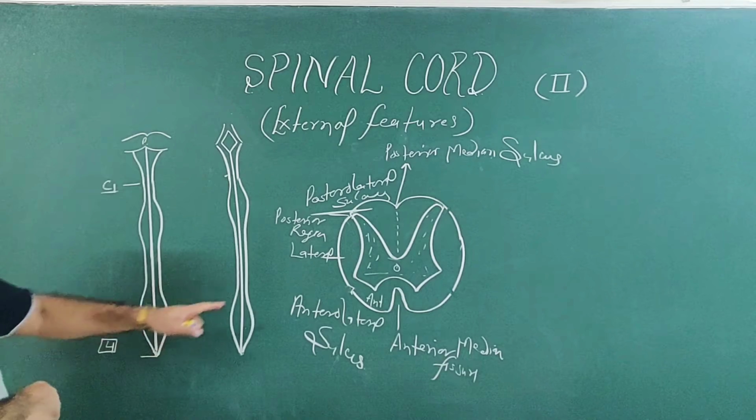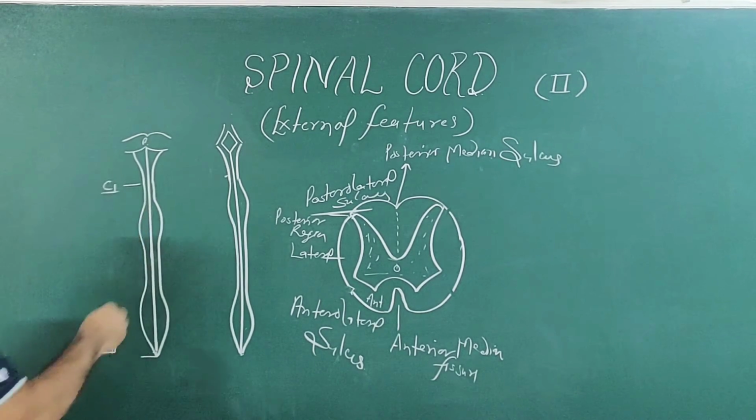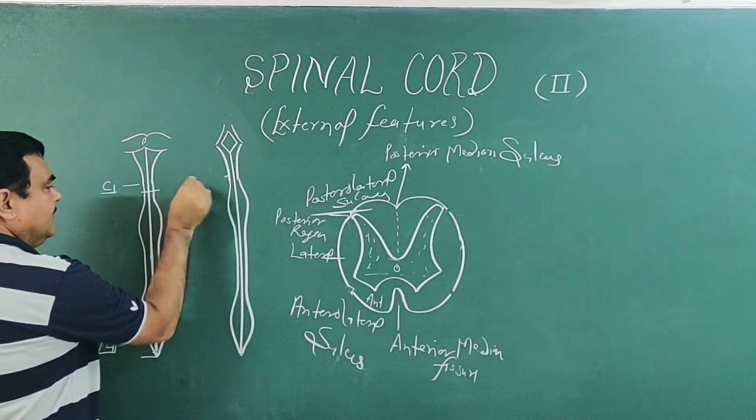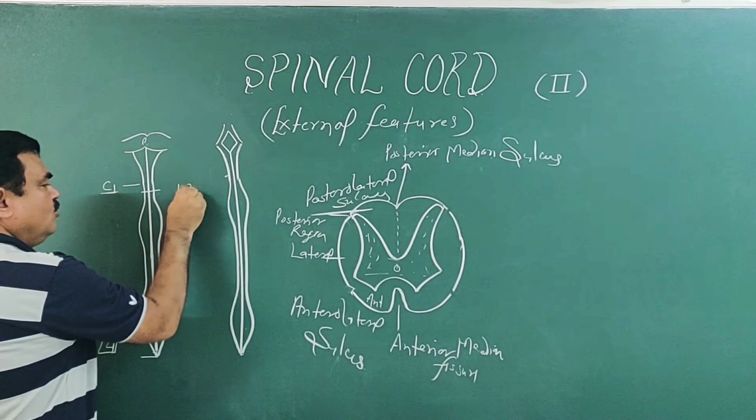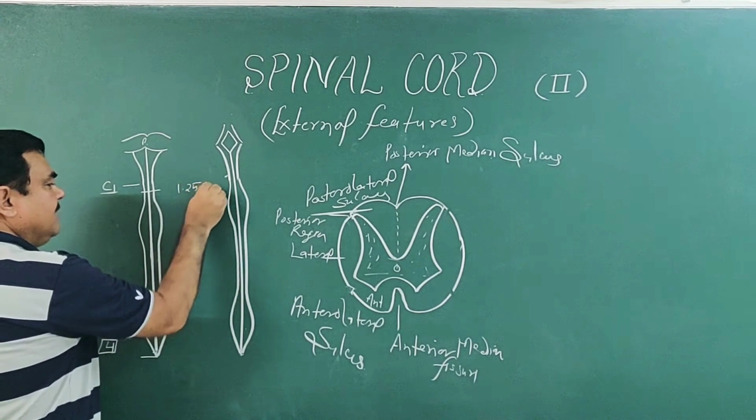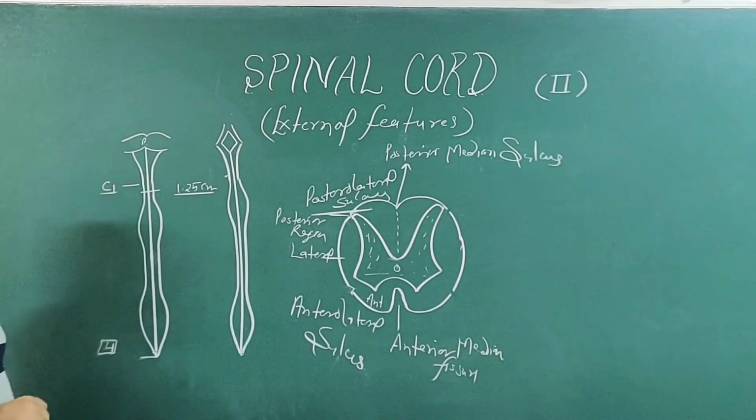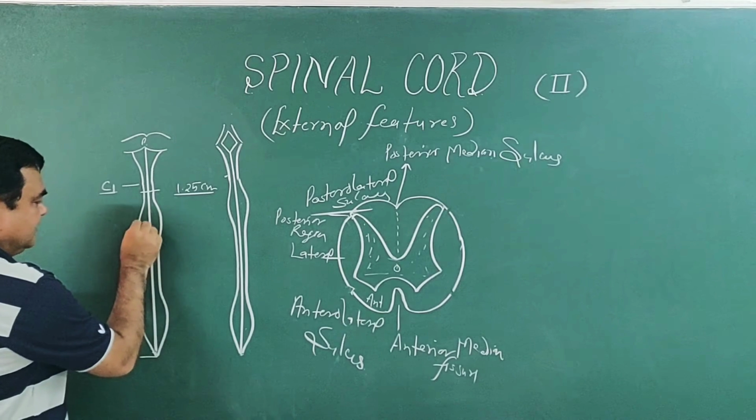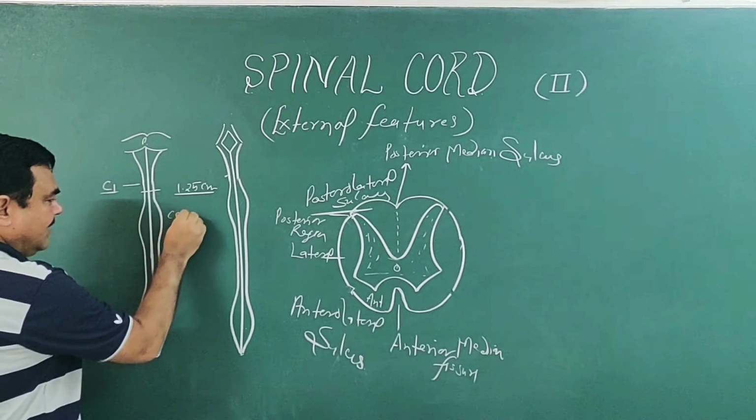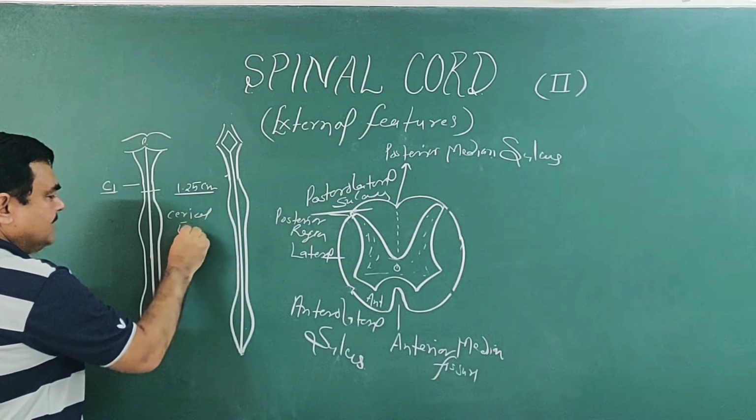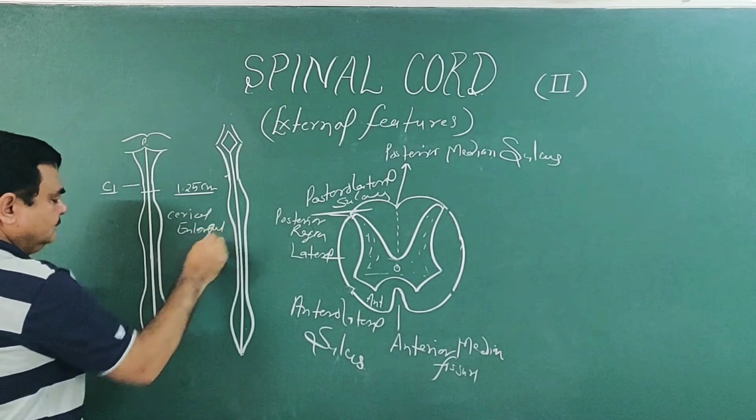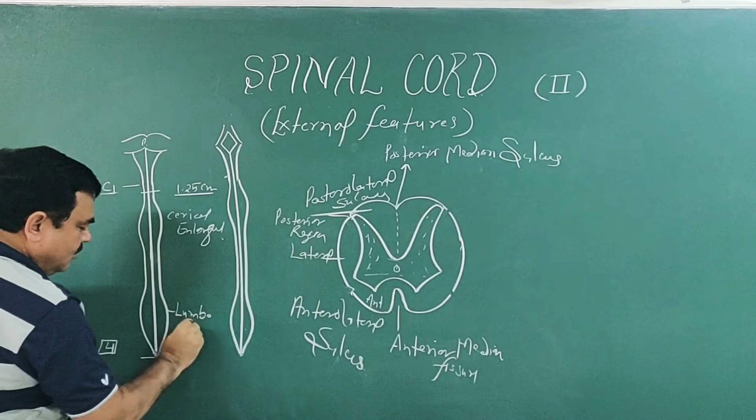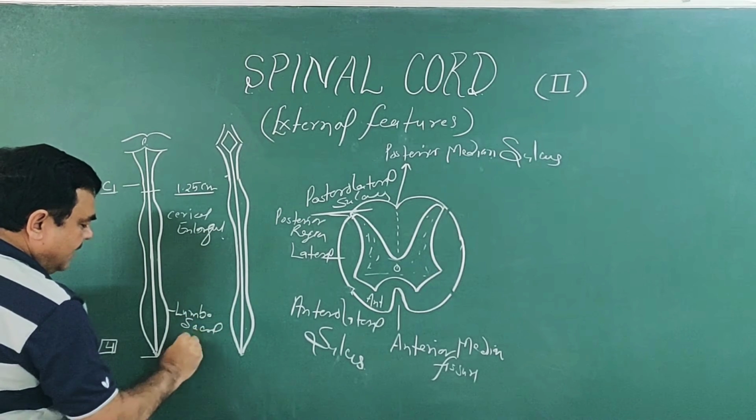Here you can see, if you cut a transverse section, you will find it is about 1.25 centimeter. Here are two enlargements. This is the cervical enlargement. And here is the lumbosacral enlargement.